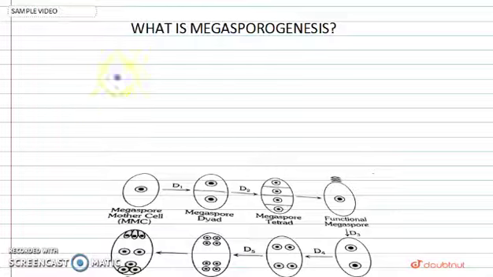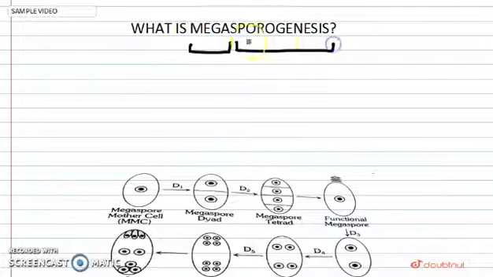Hello, and today's question is: what is megasporogenesis? If we talk about megasporogenesis, we should divide this term into two terms. First is megaspore, this is mega, and this is sporogenesis. What does mega mean here? Mega refers to female.